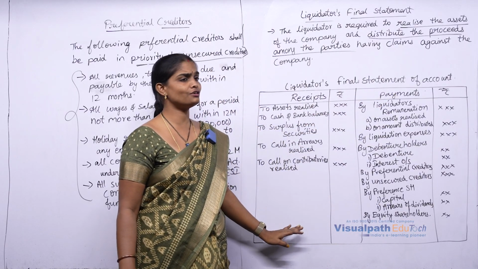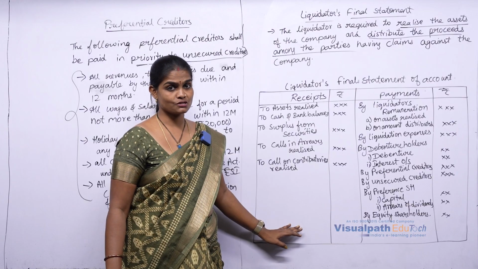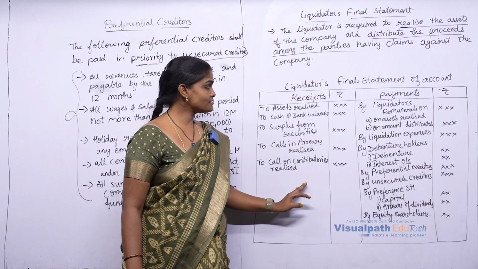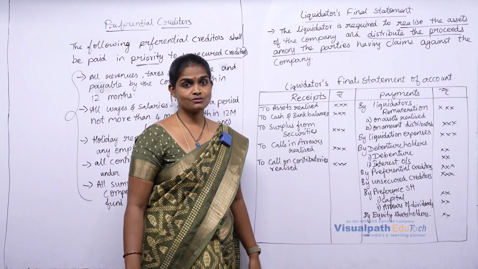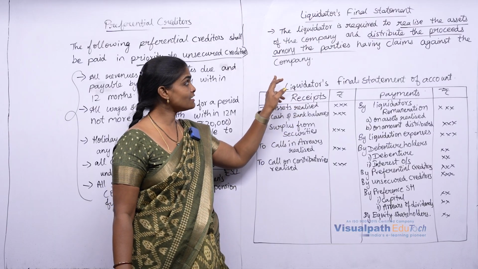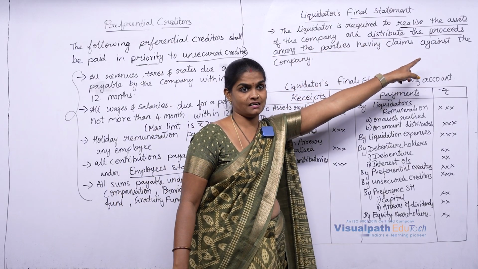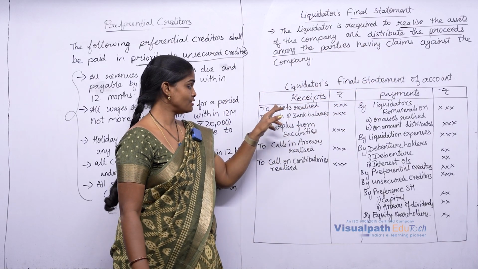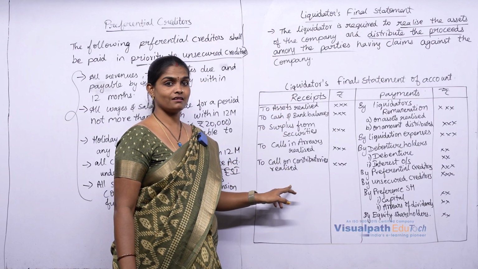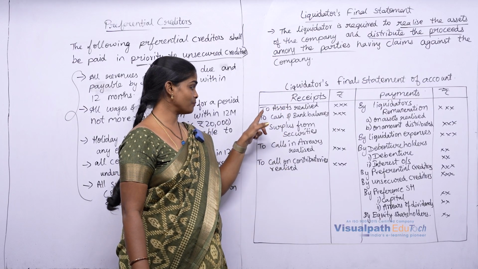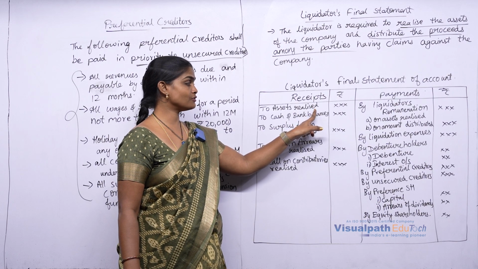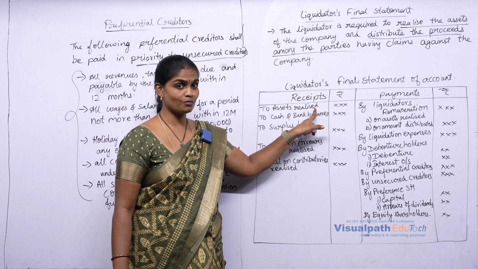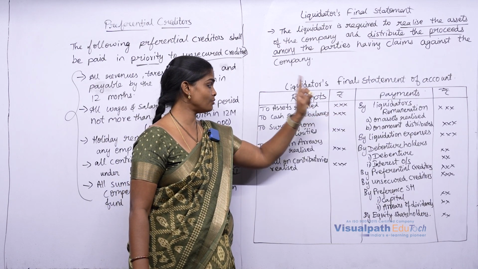This is similar to a cash book, the liquidator's cash book, where all receipts and payments will be shown. Receipts: when the liquidator realizes an asset, he will receive money, and those will be written under the receipts column. Assets realized, the total amount realized, will be taken here.